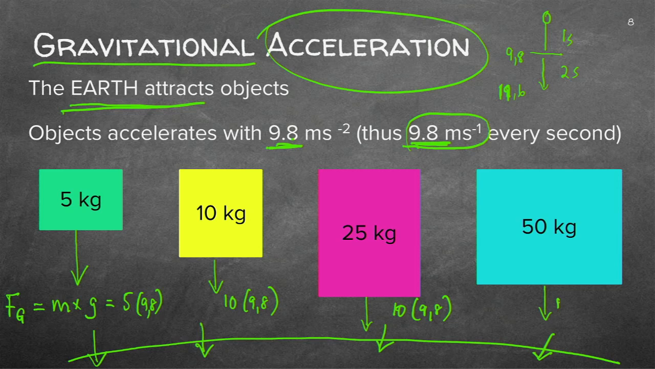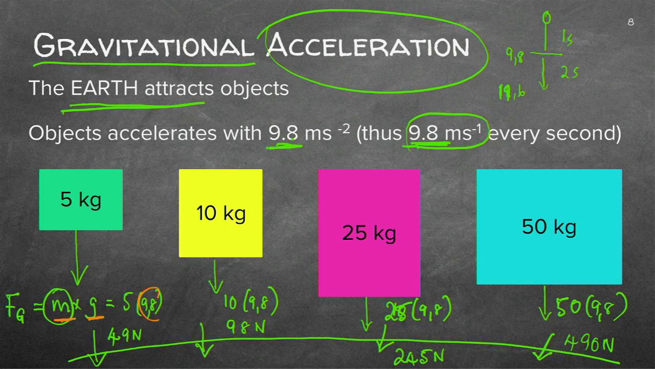So I've got 25 here, I've got 50 there, and I can multiply it with 9.8. And the values I will find will be 49 Newton, it will be 98 Newton, this one will be 245 Newton, and this one will be double the 25, which is 490 Newton. So remember, if I've got the mass, I can always calculate the force because it's accelerating with 9.8.